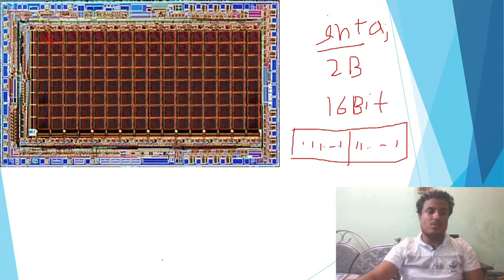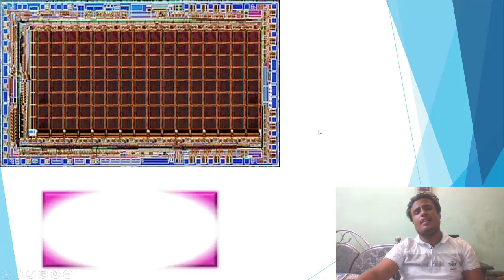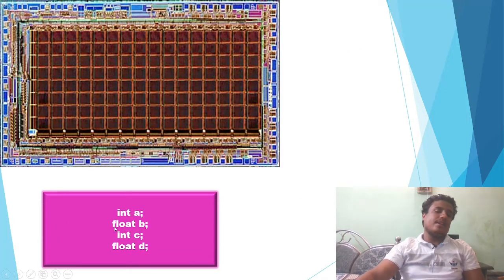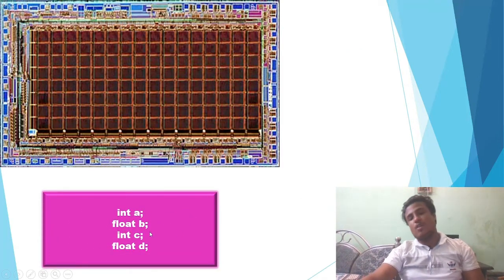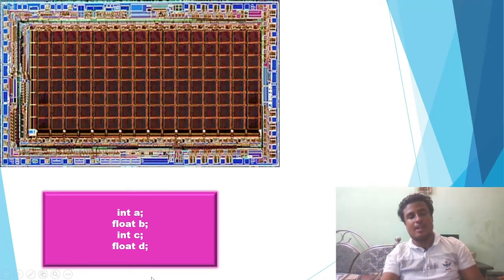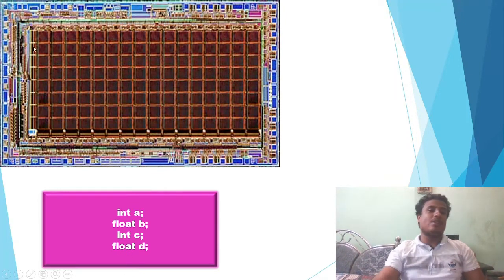Now let me show you some more examples. Suppose I declared some variables here: int A, float B, int C, float D. Four variables were declared. Now let me zoom out this part.